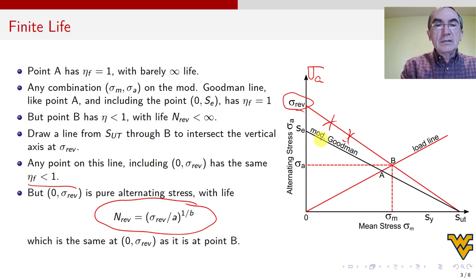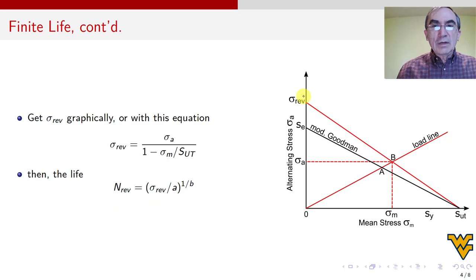So now the question is, how much is sigma Rev? Well, if we do it graphically, like in the old days, this is a log plot, so we have to get log paper, draw all this, and we have our log line. We know point A, we know point B, because this is our sigma m and sigma a, which we know. Then we draw this line with a ruler, very nice, take this value, and according to this scale, we get this. But I couldn't find log paper anywhere, so we've got to use equations. In the next slide, we get the equations.